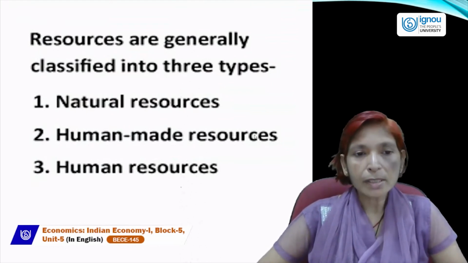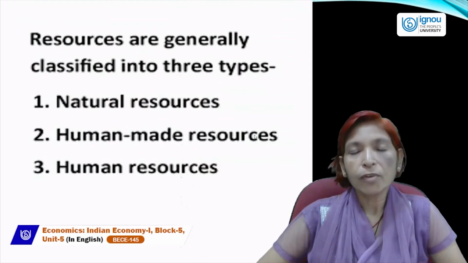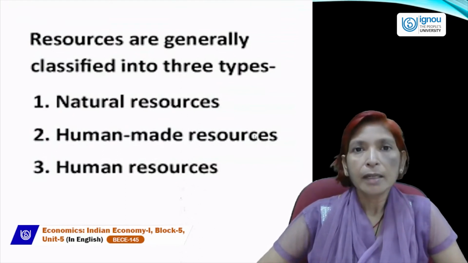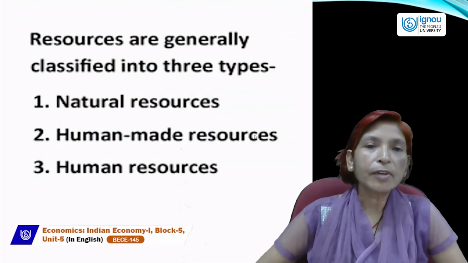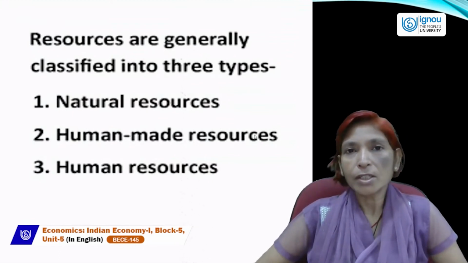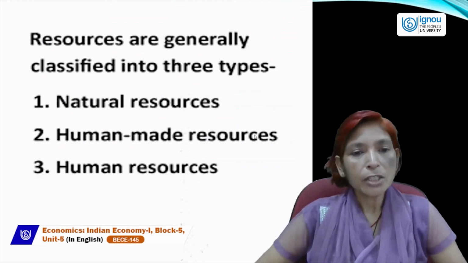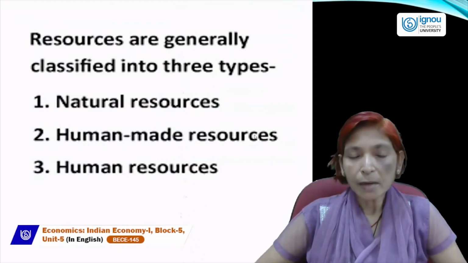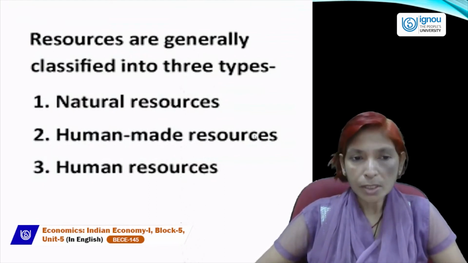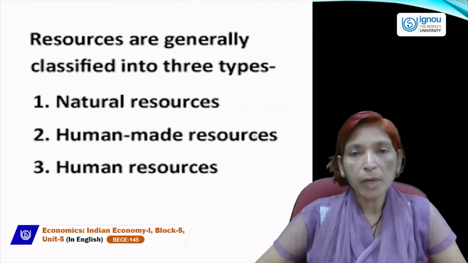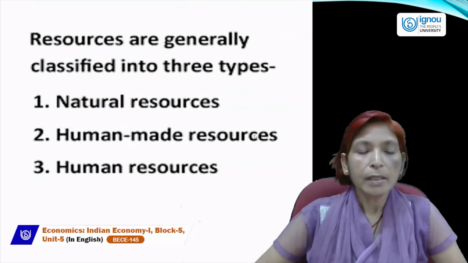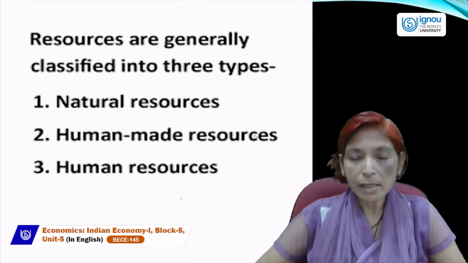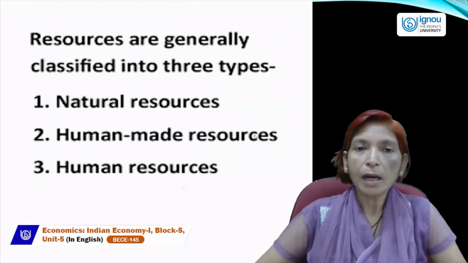Natural resources are those resources which are provided by nature; they are a free gift of nature or God. For example, air, water, soil, minerals, petroleum are known as natural resources. Natural resources are very necessary for achieving a higher growth rate of economic development.